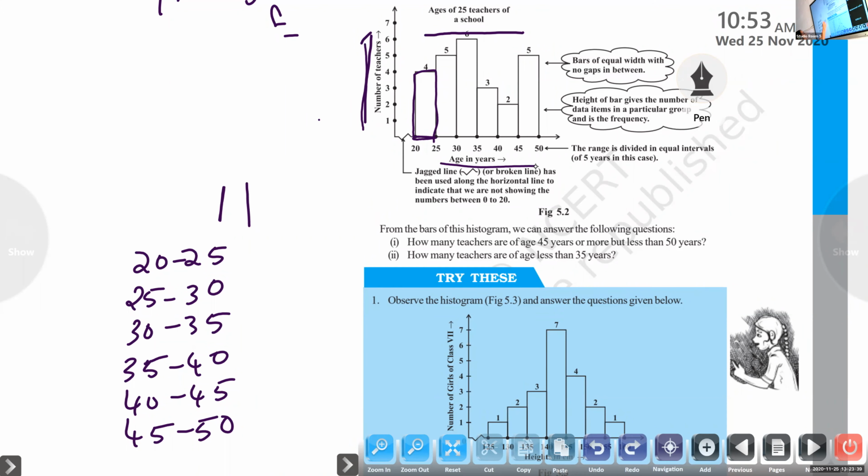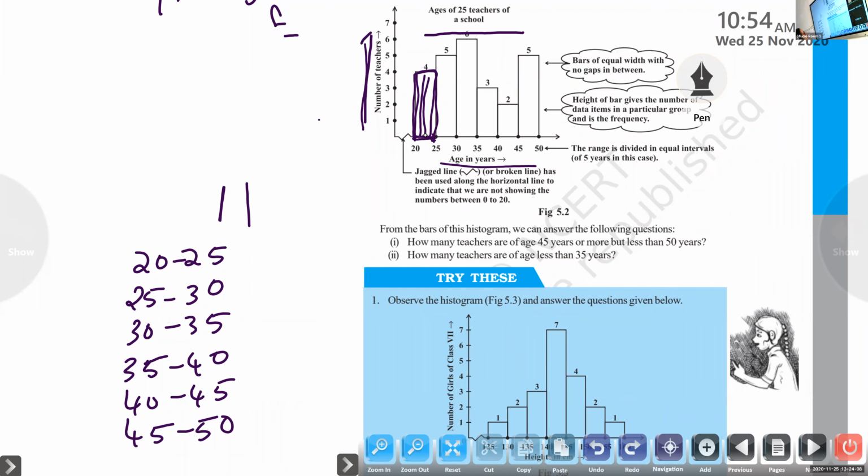For 20 to 25, the height of the bar is 4. What is its meaning? The first bar's height is 4 teachers. There are 4 teachers whose age is between 20 and 25.